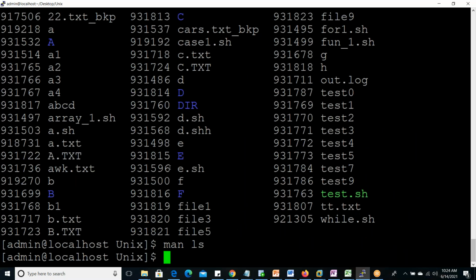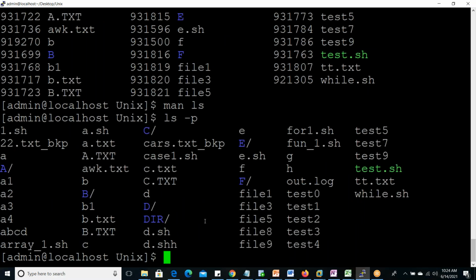Lastly, we can see -F and -p. ls -p. If you are giving -p, then it will display a forward slash on the right side of what is a directory. So it is confirmed that C is a directory, E is a directory, F is a directory. Directory means folder.